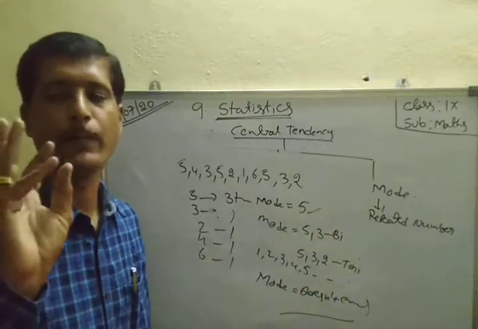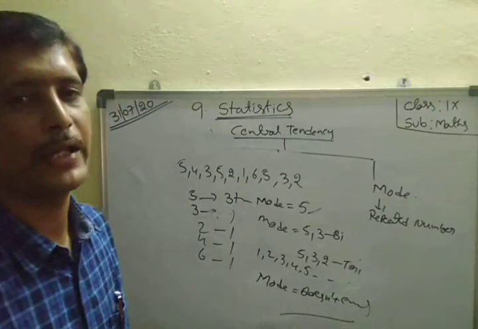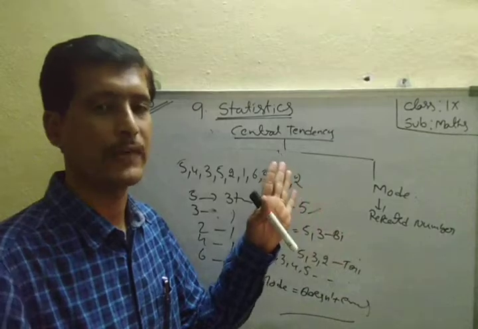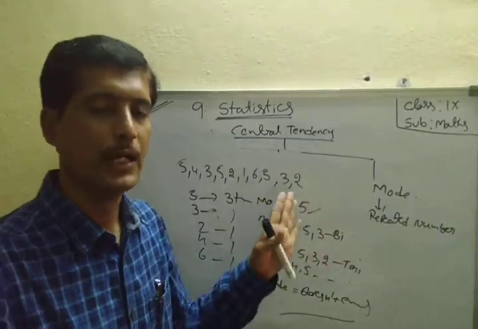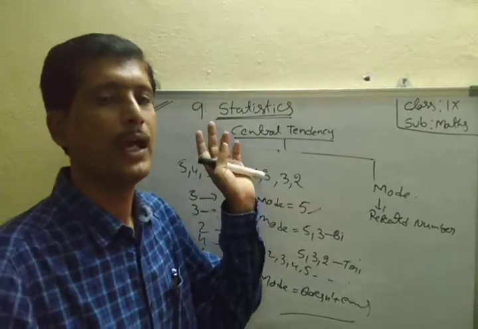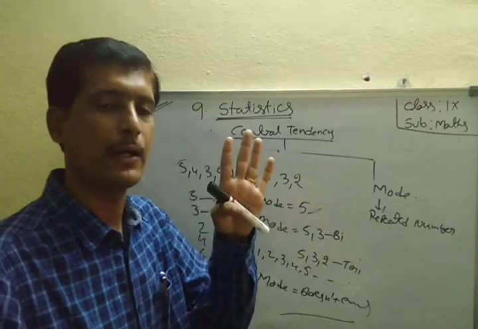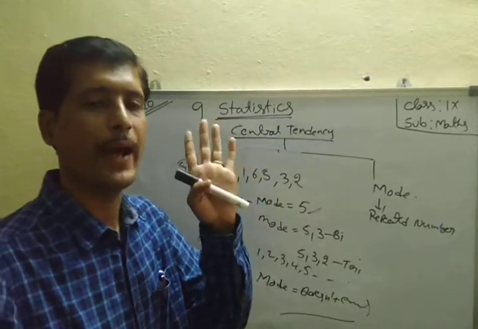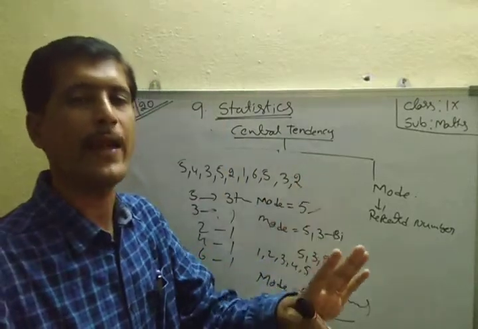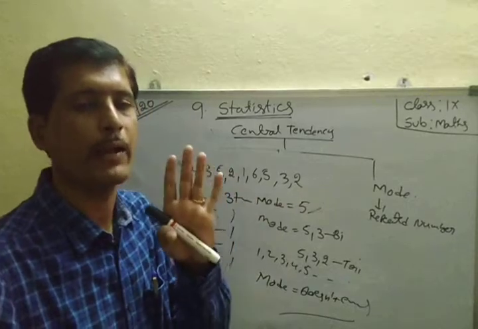Here, what are mean, mode, median? Mean means what? Average. Average or arithmetic mean, both are the same: sum of observations divided by number of observations. Median: if the number of observations is odd, then median equals the (n plus 1) by 2 th term. If the number of observations is even, then median equals the average of the n by 2 th and (n by 2 plus 1) th terms.